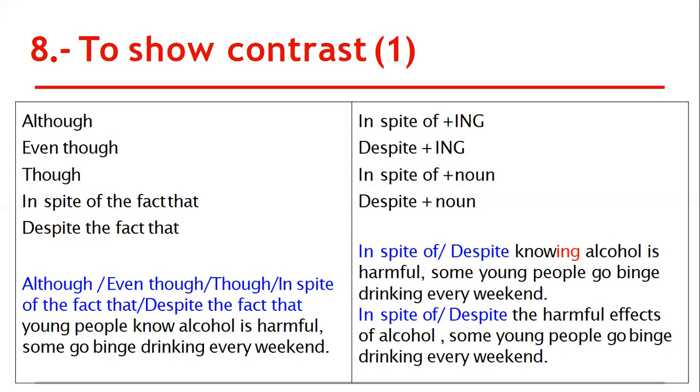The eighth group is to show the contrast. The first ones are used in a full sentence when we express our idea in a full sentence. They are although, even though, in spite of the fact that, despite the fact that, in spite of, and despite. You should remember that in spite of and despite are usually followed by ing or a pure noun. In spite of the fact that and despite the fact that may be followed by a noun plus verb combination.